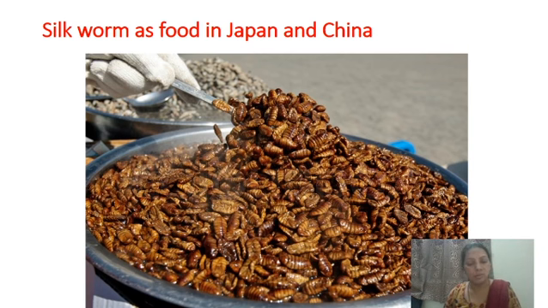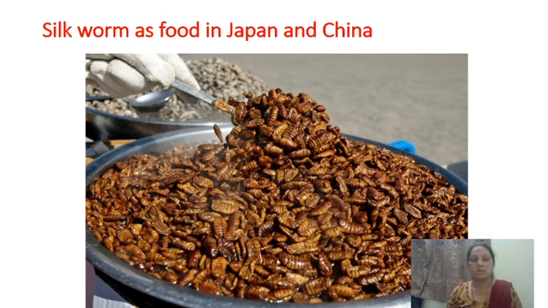Then diseases of silkworm, pests and predators which occur in the sericulture industry, then moltinism, classification on the basis of distribution, then species, rearing facilities, all these things.